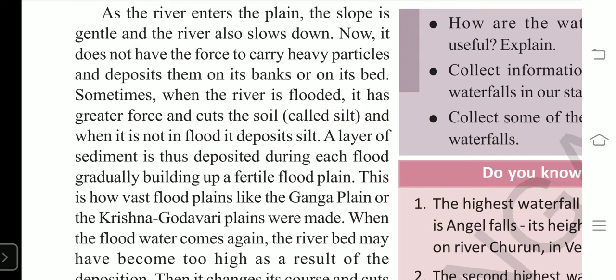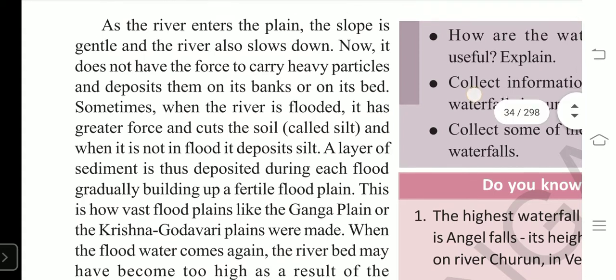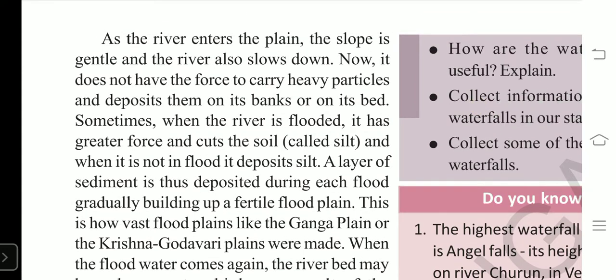We know that mountains have abrupt slopes, but the plains are a gentle surface, right? The slope is gentle. That means it is not steep like on the mountains. So as the slope reduces, the river movement also decreases. It slows down.